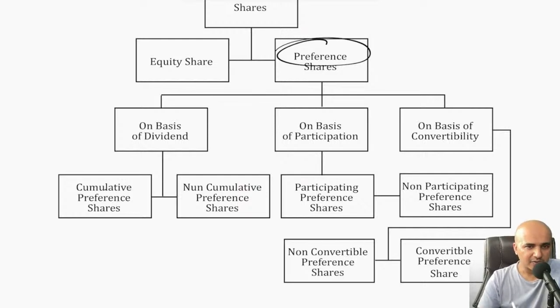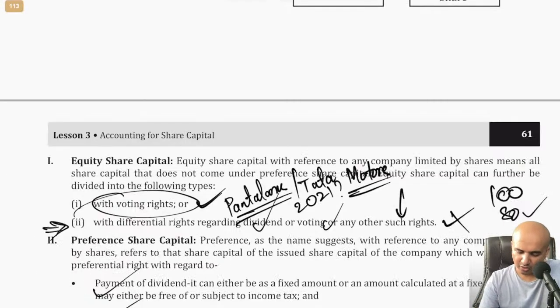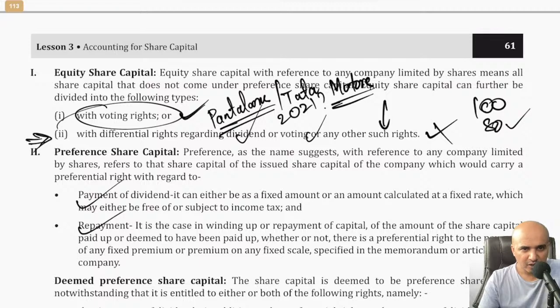And then, in preference shares, of course, we have subdivisions on the basis of dividend, on the basis of participation, and on the basis of convertibility, different types of preferences. We'll see that later. All these things are fairly obvious. I won't get into obvious things, but you can check it out. Not that it's that difficult to understand.